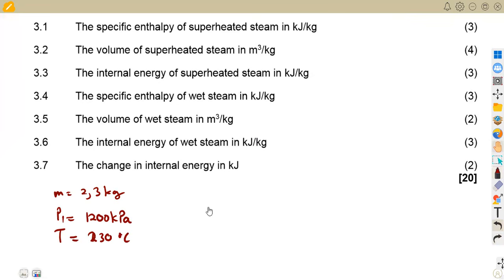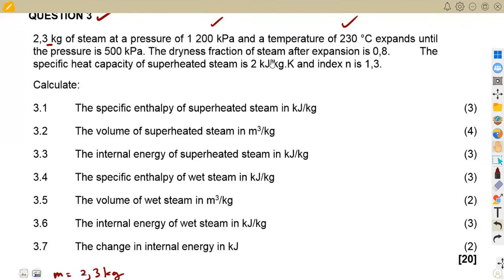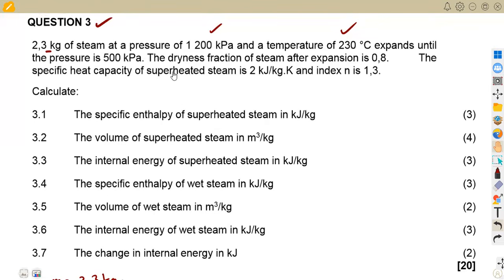Let's see what's happening here. The dryness fraction of steam after expansion is 0.8. The specific heat capacity of the superheated steam is. All right, so take note, it expands until the pressure is. So from this pressure to this, they are talking about a condition whereby the steam is from the superheat.